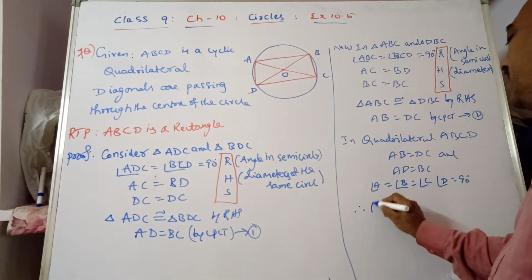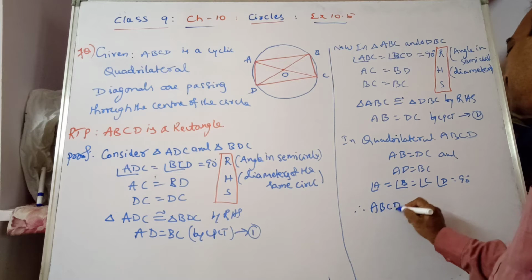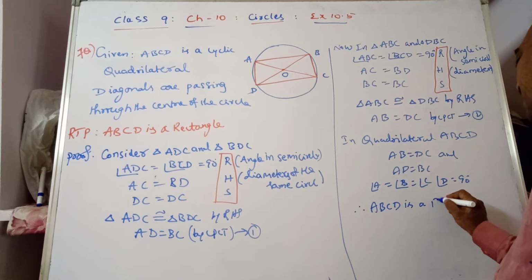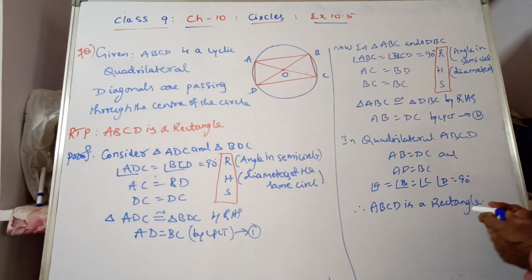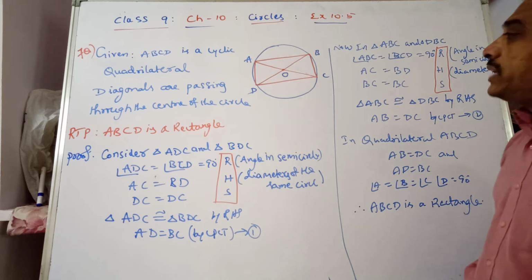Therefore ABCD is a rectangle. ABCD is a rectangle. I hope it is clear to you how we are proving it is a rectangle. In another way also you can prove that.